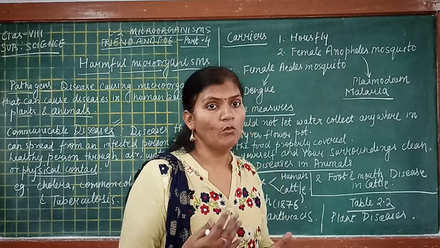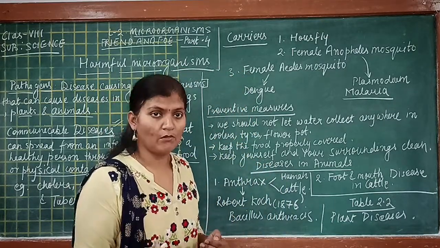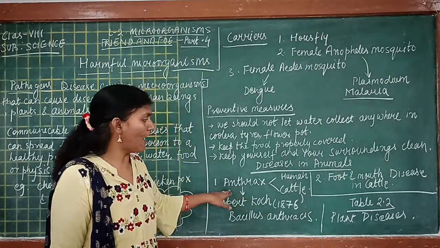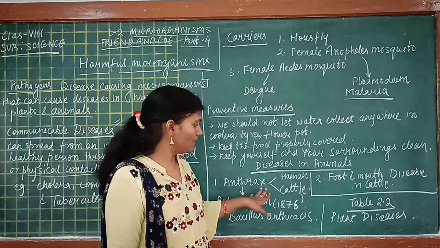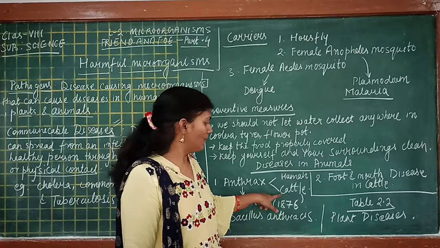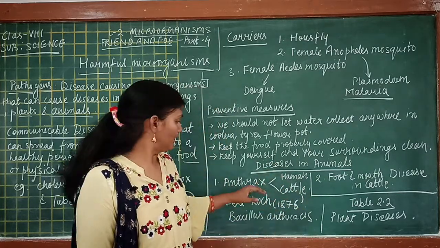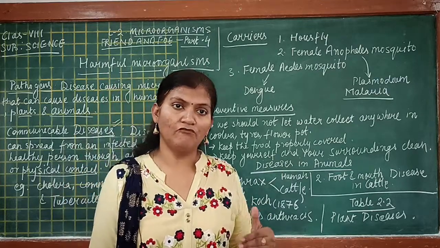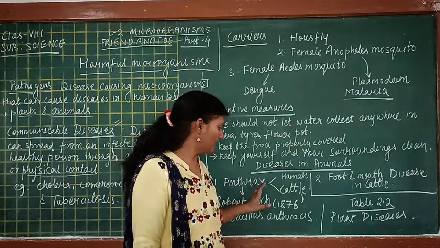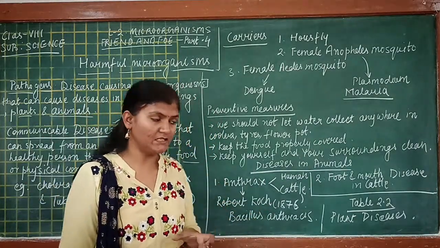So we'll see what are the diseases which are caused by microorganisms in animals. In animals, there is a popular disease called anthrax. It is common in cattle, but it can happen in human beings also. So anthrax is a disease which can infect a human being as well as cattle, and this anthrax is caused by a type of bacterium.